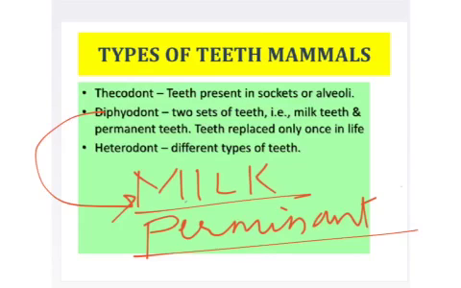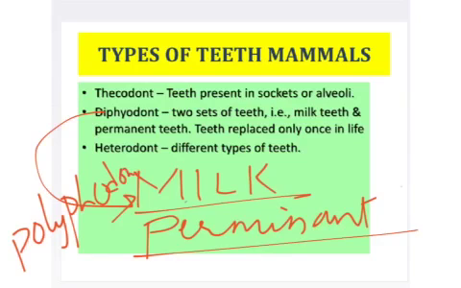Teeth are replaced only once in the lifetime. If you remember earlier, in Chordata, some of our previous groups have polyphyodont type of dentition. That means teeth are going to be formed many number of times.